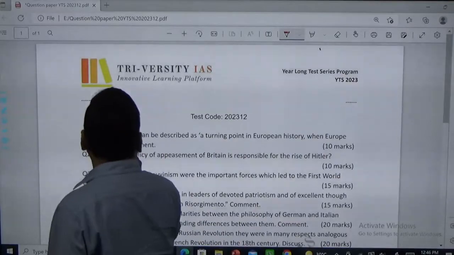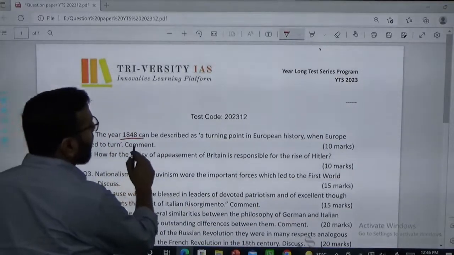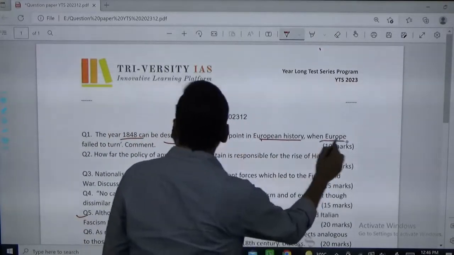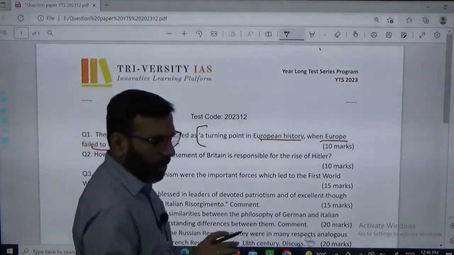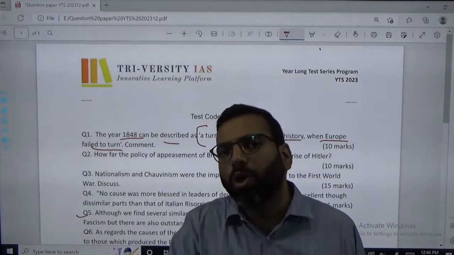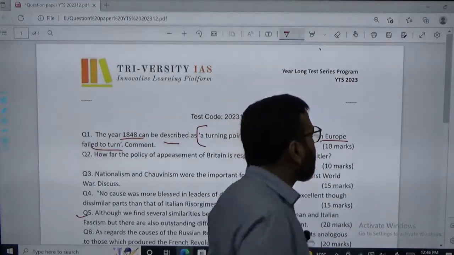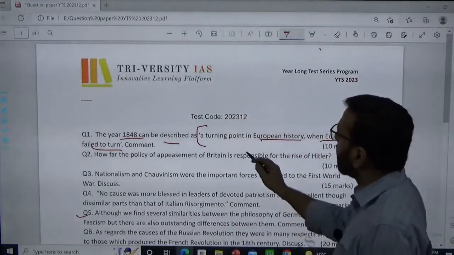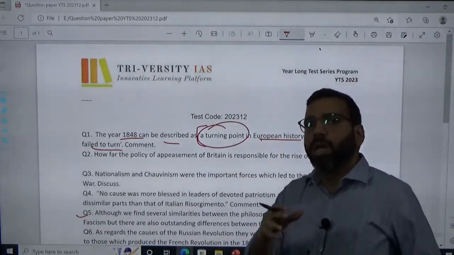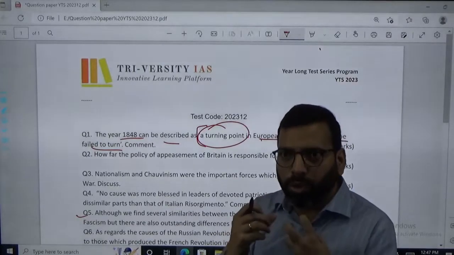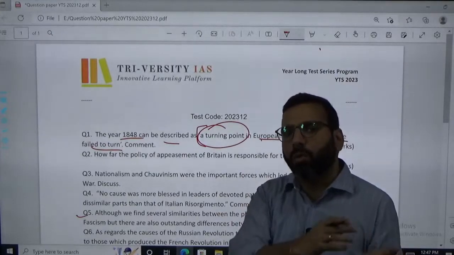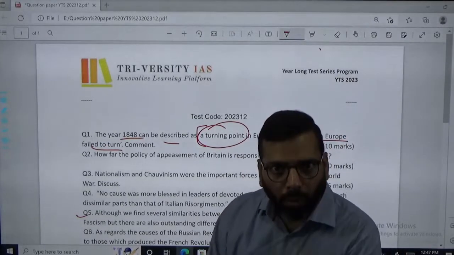The year 1848 can be described as a turning point in the European history when Europe failed to turn. I hope you guys understood the demand of the question. It is talking about the revolution of 1848. Let's see it, and please focus. It was a turning point in the history. Turning point in the European history means it was going to bring a drastic change. So we should see what was the previous condition and what was the drastic change it was going to bring.